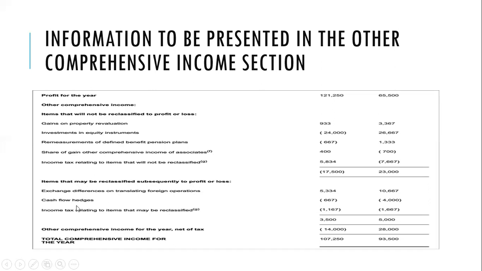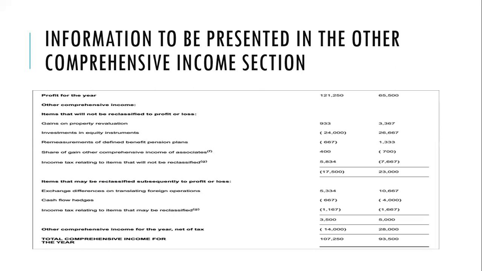So these are examples of items that will be under items that may be reclassified subsequently to profit or loss. So at the end of the day, we can find our net position and find the total other comprehensive income for the year. So you can see that. This is just an example of how your other comprehensive income will look.